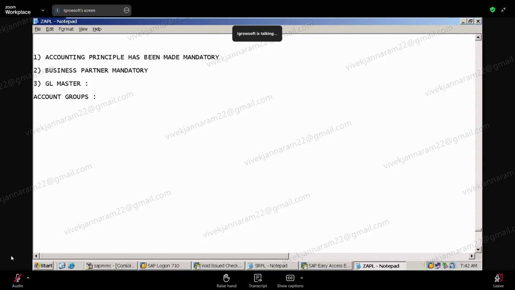What are the input fields we give, and what are the output fields we are expecting if it is a report? According to that, they will decide. So you have to guide them. You know what a document number is, you know what a posting key is, so you will tell them. They don't know.